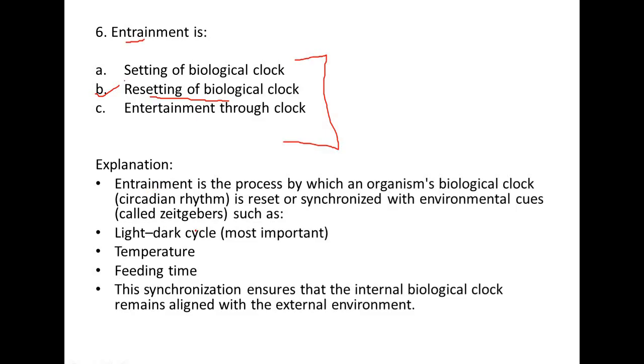Explanation is here. First we need to know what is entrainment. Entrainment is the process by which an organism's biological clock or circadian rhythm is reset or synchronized with environmental cues called zeitgebers, such as light and dark cycle, temperature, feeding time. This synchronization ensures that the internal biological clock remains aligned with the external environment. That's why cold-blooded animals go for hibernation and estivation during winter and summer to reset their biological clock.